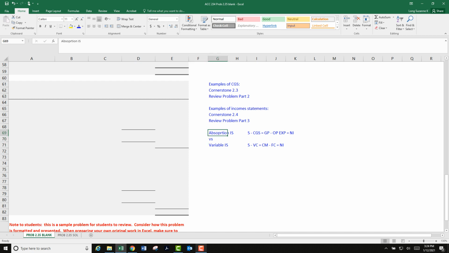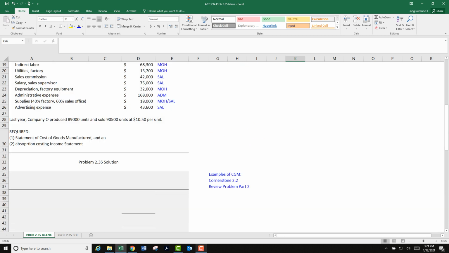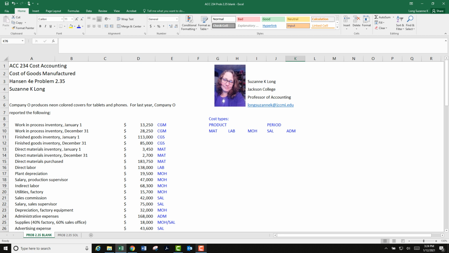Because this particular problem asked for an absorption costing income statement, we do need to kind of do a little timeout, like, okay, wait a sec, which one's which? We want this one. So I'm going to use some bolding today. Let's go ahead and put that in bold. That's the one we want. Okay, as we work on this problem, I'm going to use column G for notes. In fact, perhaps I'd like to move this down a little bit.